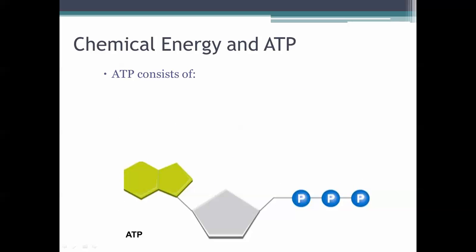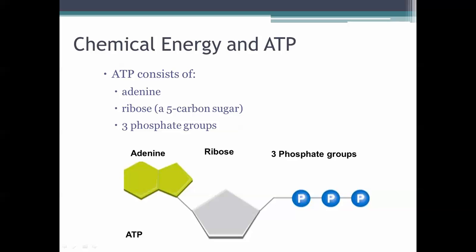And ATP, this is what it looks like, breaking it down on a molecular level. It consists of adenine, which is this green area right here, ribose, which is this pale grayish area, and 3 phosphate groups.